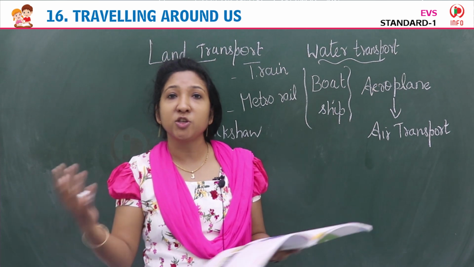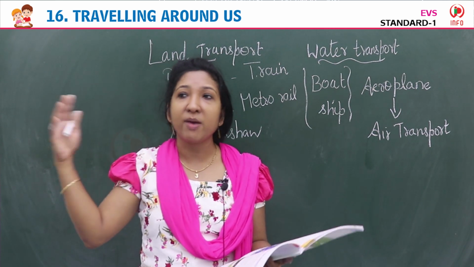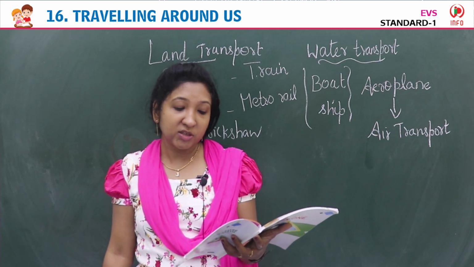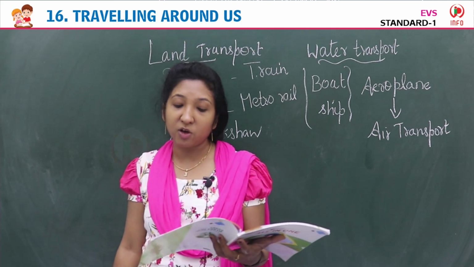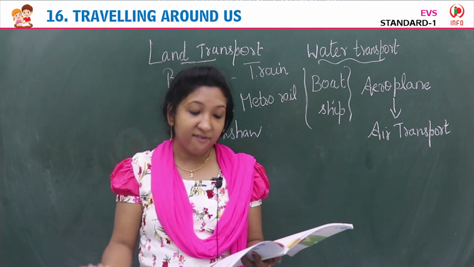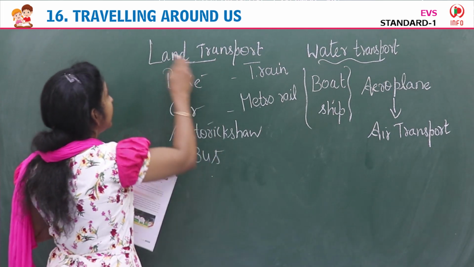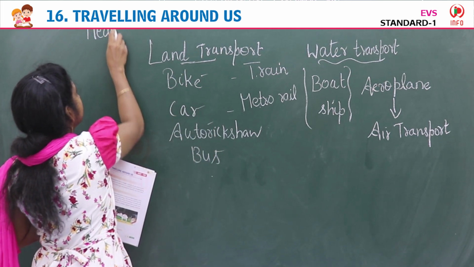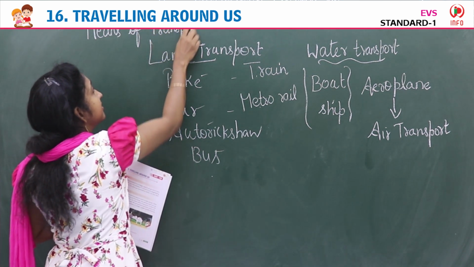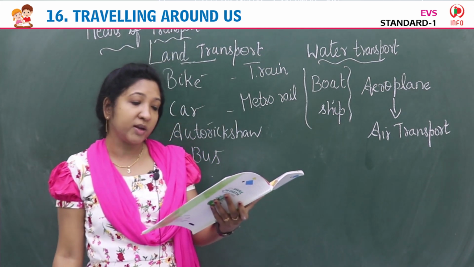Suppose you wanted to shift your house, so you wanted to move to another place. Not only your things at home, everything you need to shift. The vehicles which we use for traveling from one place to another are called means of transport. So the vehicles which we use to travel from one place to another are called the means of transport. These vehicles, they are means of transport.